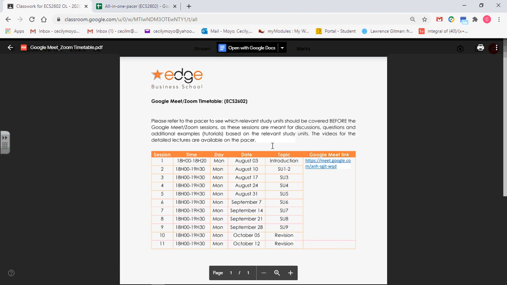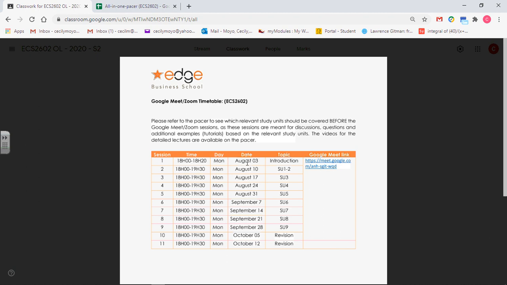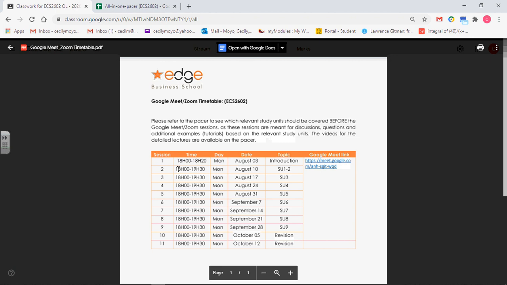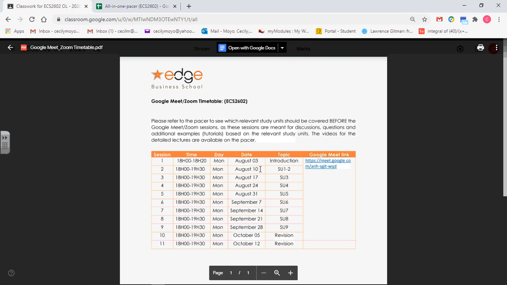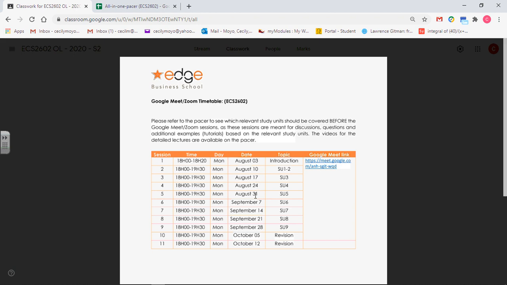This is basically the session. It is supposed to be on Monday, August the 3rd. That is the time that is showing us. But going on, our time slot is going to be the same, between 1800, which is 6 p.m., and 7:30. So it's every Monday, going on. We don't skip any Mondays, until the 11th.